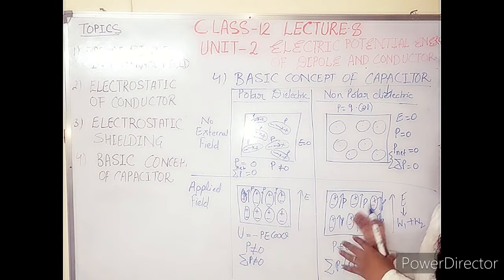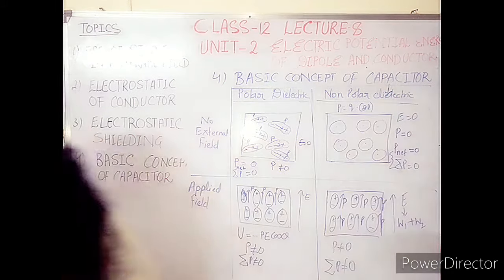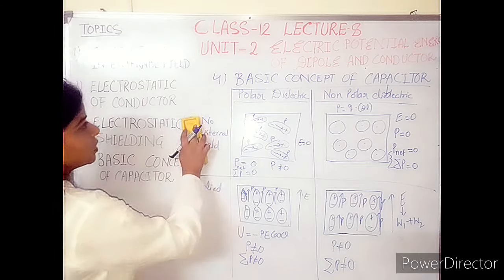So this is the mechanism of a dielectric, with or without an electric field. So we have considered the two cases. I hope this mechanism is clear to you. There are many topics after this to consider; I will discuss them today only.